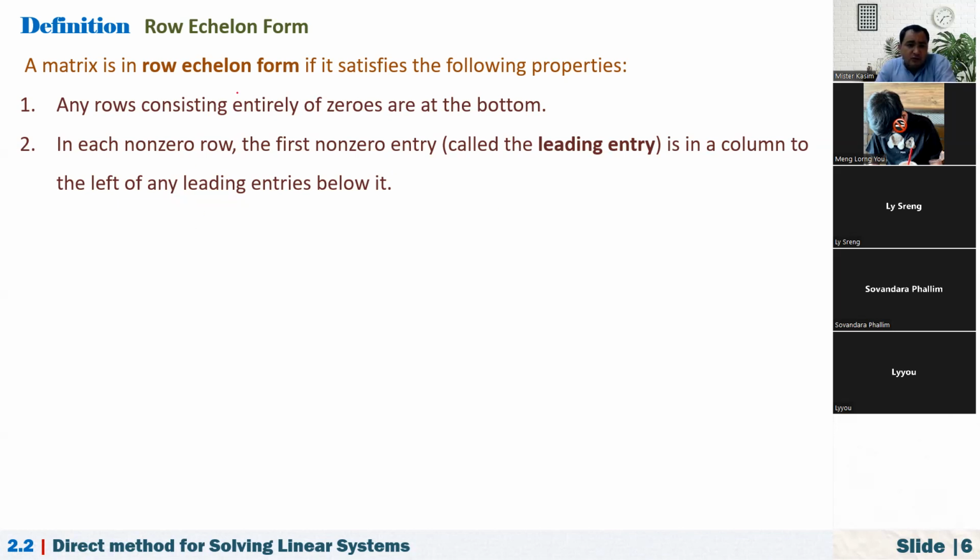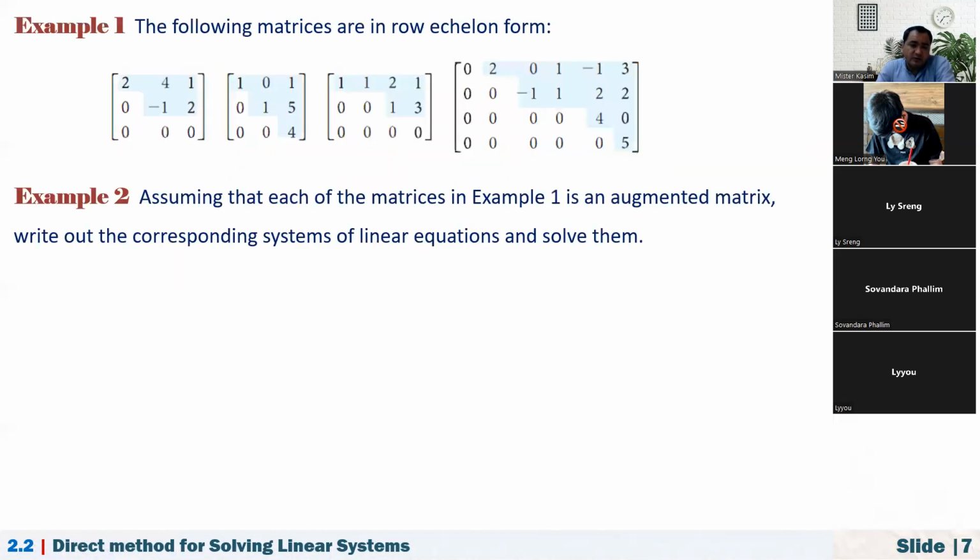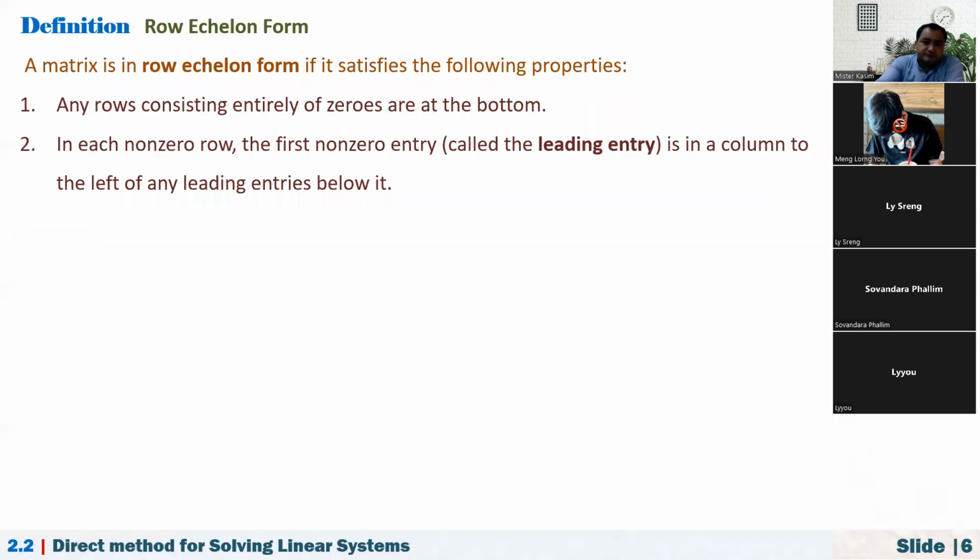A matrix is in row echelon form if it satisfies the following properties. Number one, any rows consisting entirely of zeros must be at the bottom of the matrix. Number two, in each non-zero row, the first non-zero entry, which we call the leading entry, is in a column to the left of any leading entries below it.